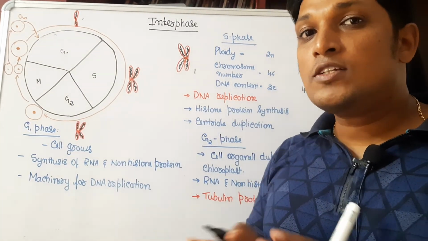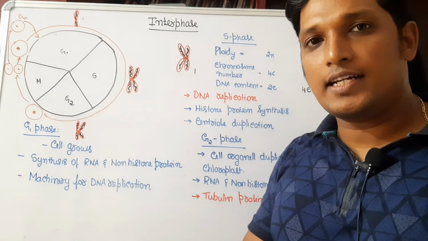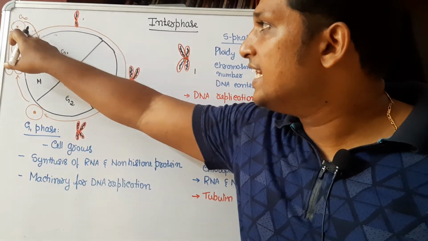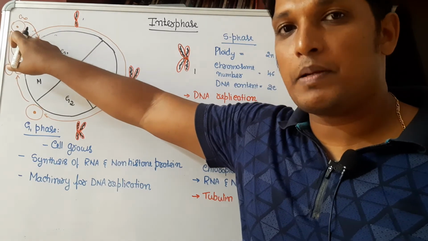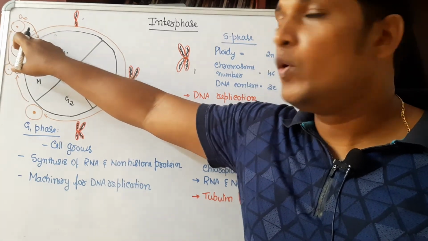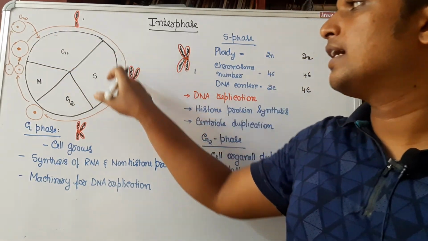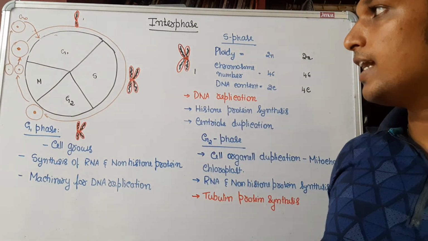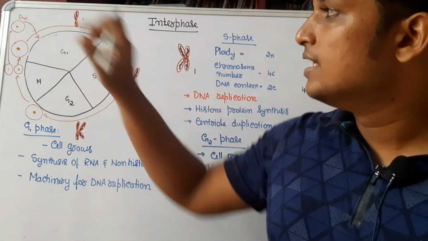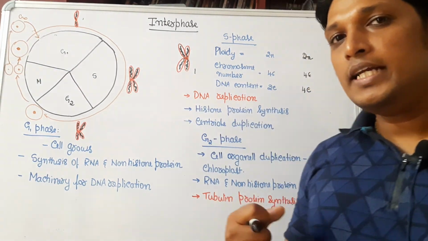It does not mean that at G0 phase cells are dead. No, it is that the cells do not divide. Examples are heart cells and neuron cells. When required, they will enter into G1 phase and continue with the normal cell cycle. Hence, one more stage along with this is the G0 phase. So that is about interphase.